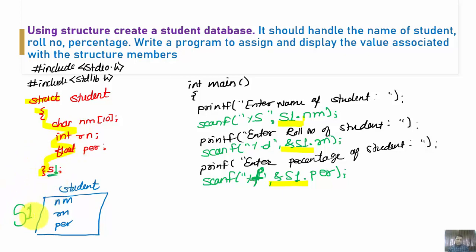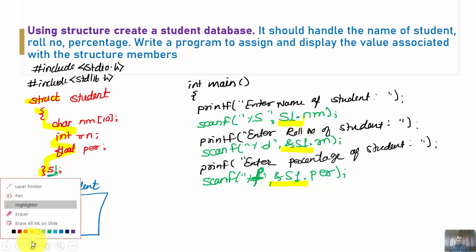And once it assigns a value, it first takes a reference of the structure variable. So s1.nm means this specific variable is accessed, s1.rn, this variable is accessed, and s1.per, this variable is accessed. So this is the way by which we access the members of a structure. The variables declared in a structure are accessed with the help of the structure variable.